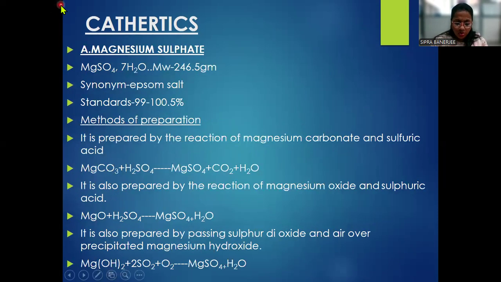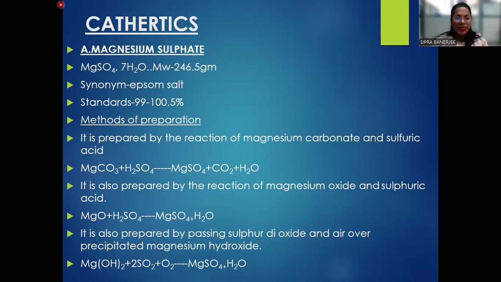Now, coming to the monographs: magnesium sulfate, MgSO4·7H2O, and the molecular weight is 246.5 grams. The synonym is Epsom salt, standard 99 to 100.5%. For preparation, magnesium sulfate can be prepared from magnesium carbonate and sulfuric acid, giving MgSO4, CO2 and H2O.